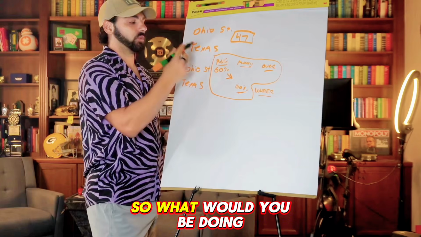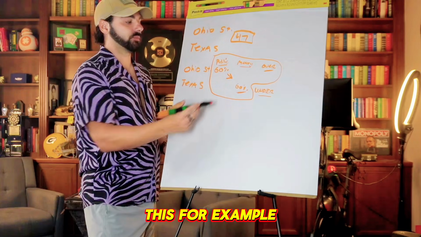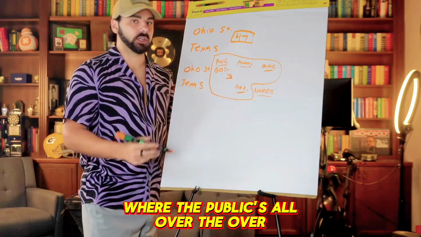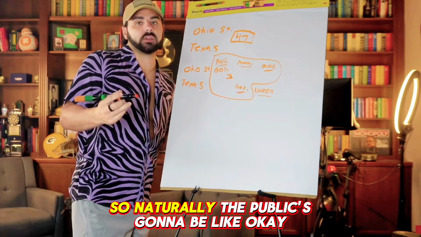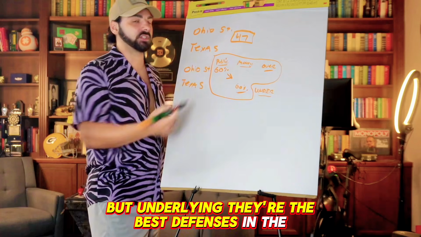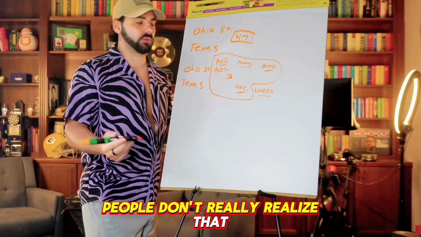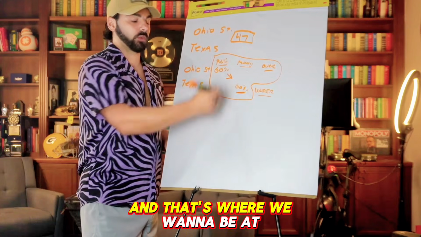So what would you be doing? If you found a game like this where the public's all over the over, because let's say we have two high-powered offenses, naturally the public is going to think it's going to be a shootout. But underlying, they're the best defenses in the game as well. People don't really realize that. So the heavy money is actually on the under, and that's where we want to be.